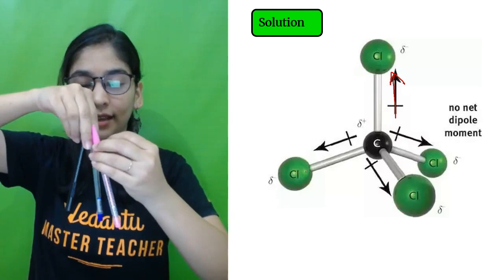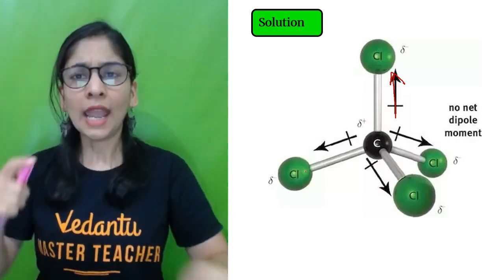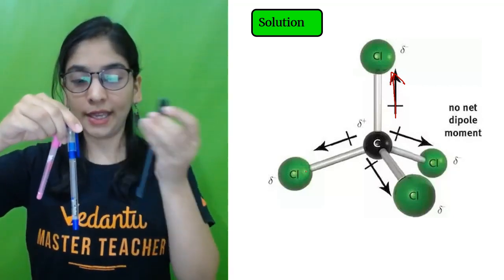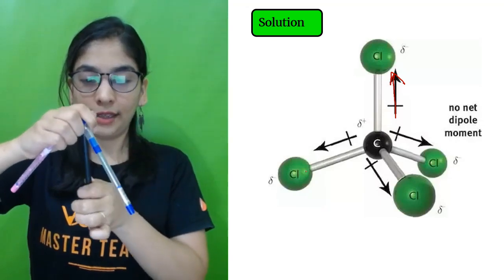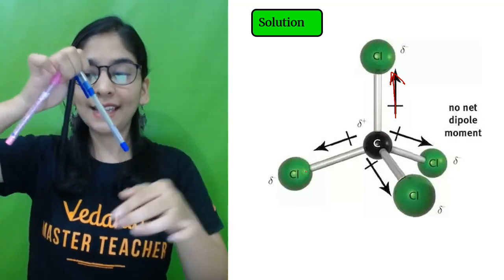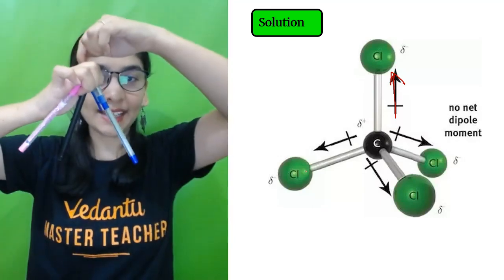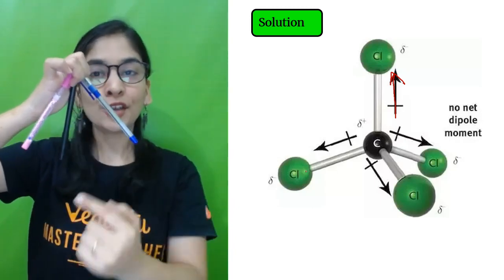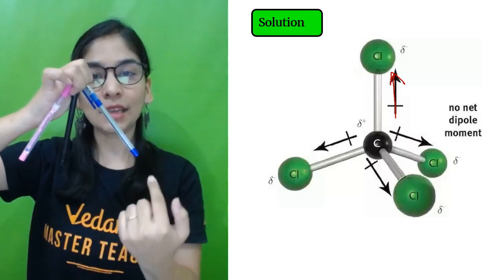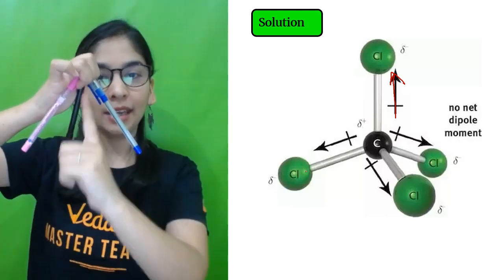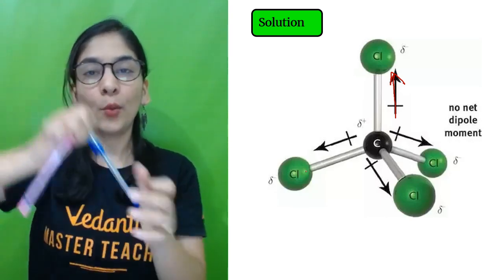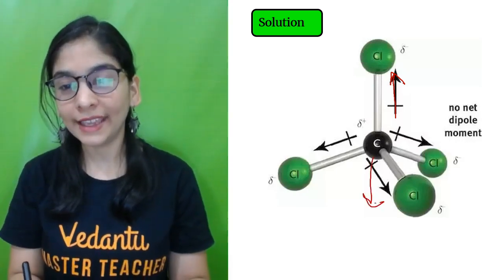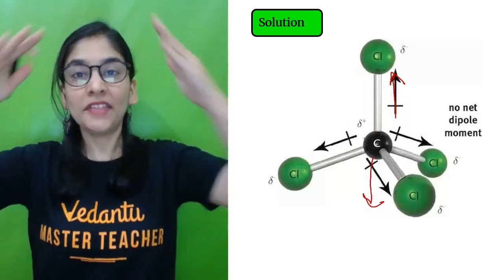In this way, students, just a second. Let me just try to show it. I'm going to take 3 pens. Okay, yes. So these are the 3 pens I've taken. Suppose in between there is a carbon and 3 chlorines at the 3 ends. They are going to generate a dipole moment. So the vector sum of all of these bonds will be here in between the 3 bonds. It's like the vector sum will be somewhere, the sum of all 3 bonds like this, as it is there with some angle.